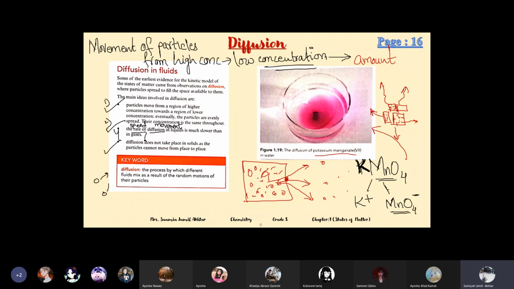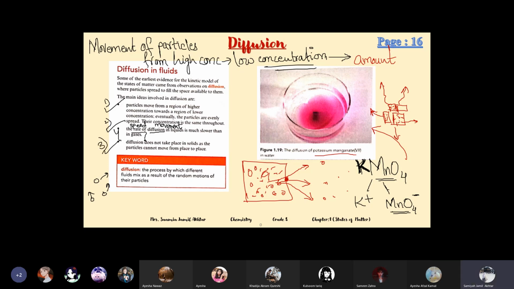We already know that gas particles have a high speed as compared to solids and liquids, because they have more energy and more intermolecular space available, so their movement is fast as compared to the other states. That is why the diffusion rate is also faster in gases, and the rate of diffusion in liquids is slower as compared to gases.